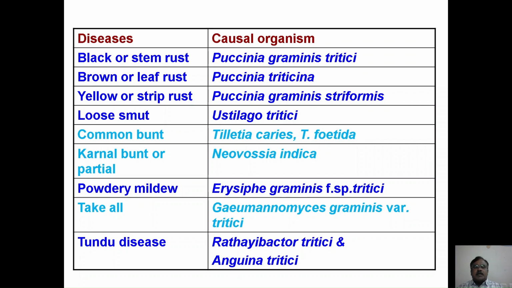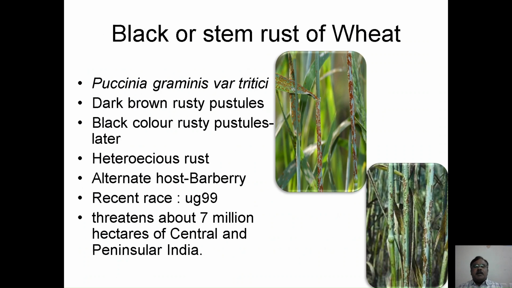It is also known as Blumeria graminis. Then take-all disease is caused by Gaeumannomyces graminis tritici. Besides, the bacterium Rathayibacter, which causes Tundu disease, is found in association with the nematode Anguina tritici. And let us see one by one in detail.